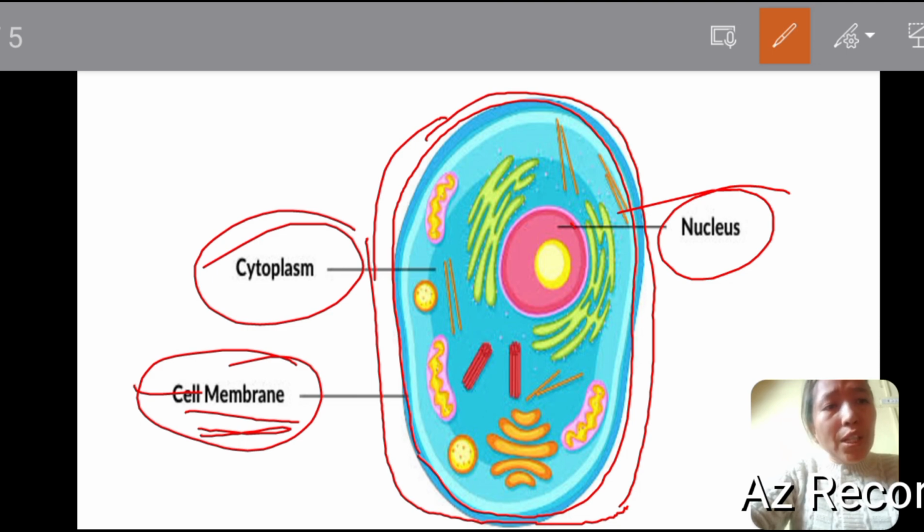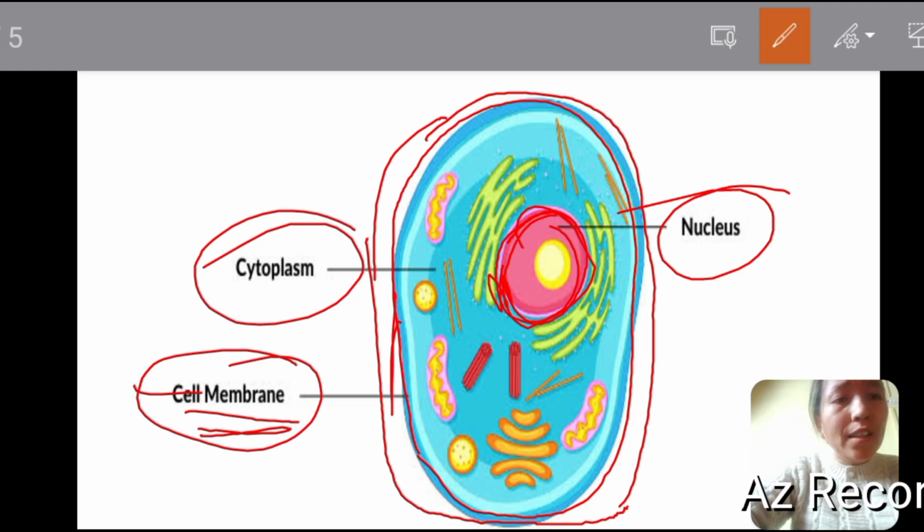Next component we have is the nucleus. Generally the nucleus is present in the center, but not in all cases. In a plant cell, it is present in the periphery because the center space is occupied by the large central vacuole. So there is some space between the nucleus and the cell membrane, and there is some fluid present there.